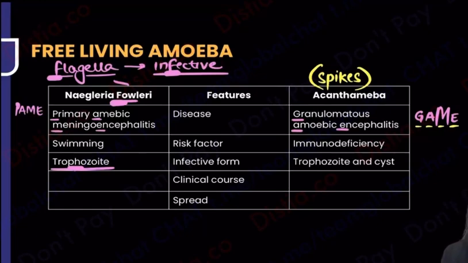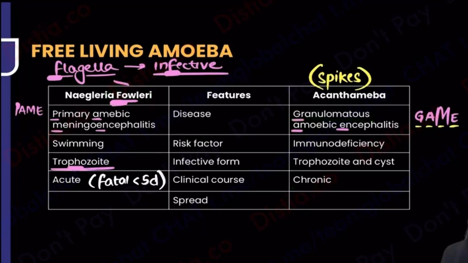Now talking about the clinical course. Listen carefully. When I say granulomatous, go back to pathology. Granuloma is what inflammation? Chronic inflammation. So what do you think is going to be the clinical course of this condition? It's going to be chronic. This means Naegleria fowleri is going to be acute, and that means I will get a history of fatality within very few days. You go back to your previous year question, you will see the girl had gone to her village for swimming. Within 5 days, she succumbed to the illness and died. But it is going to happen quickly. That is the foul play that is happening over here. It is going to happen quickly, whereas granuloma means late, chronic inflammation.